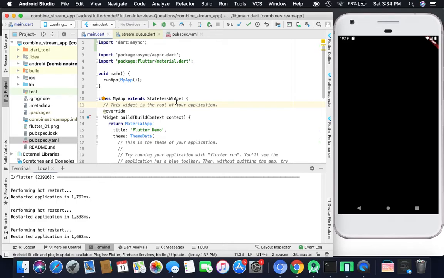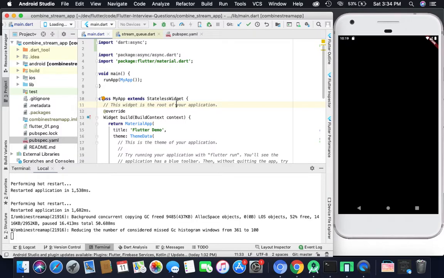So today we are starting a new series called Flutter Interview Questions. Nowadays there are so many interviews happening around the world related to Flutter. So we have decided to come up with this series so that we can help people go for their interviews and crack those. Today we will look into one of the important things where we are required to combine streams and perform it synchronously.